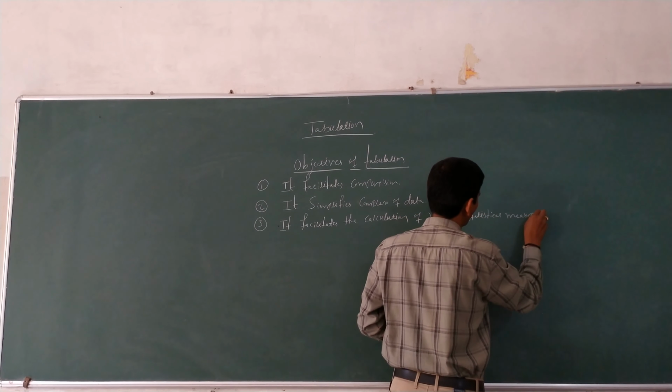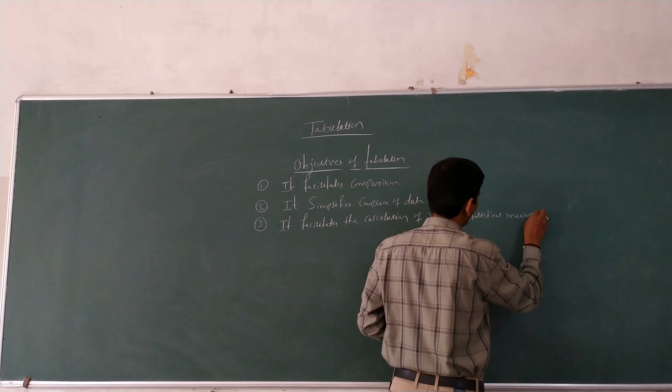The next, the fourth one: to reveal the trend and tendencies of the data.